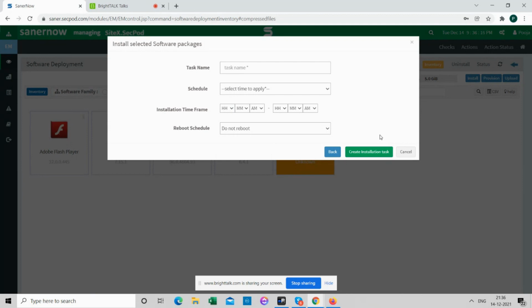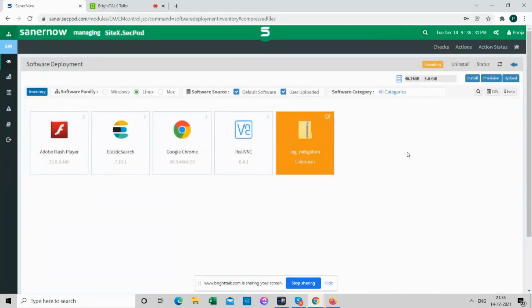This is not only for zip files that are created internally by us. Even if a script or a mitigation script is created by your team, that too can be uploaded, and the same process can be followed for installing it. Yeah, I think I've covered how we are handling Log4j vulnerability.